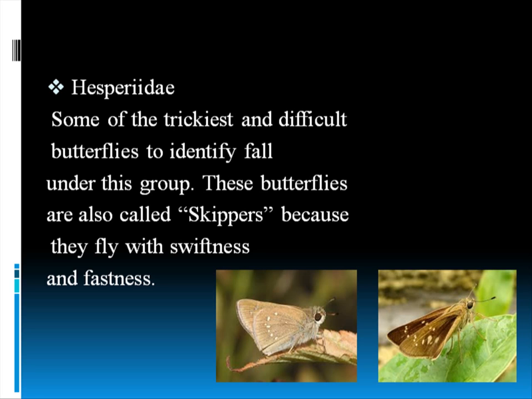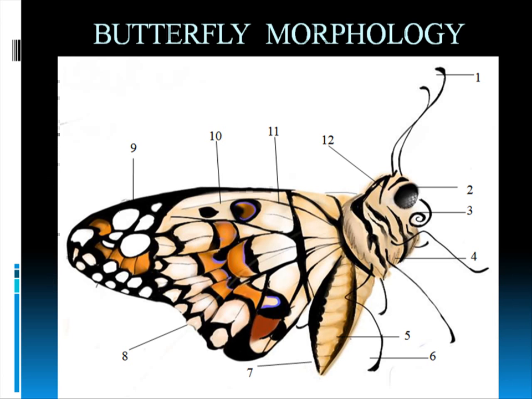They are called skippers because they fly with great swiftness. You can try to click a picture, they will fly from here to here, and you cannot get the picture. It is very difficult, that's why very few pictures exist. The wing spots that you are seeing on them are the main thing that helps us identify these butterflies. They may look like moths, but these are butterflies.